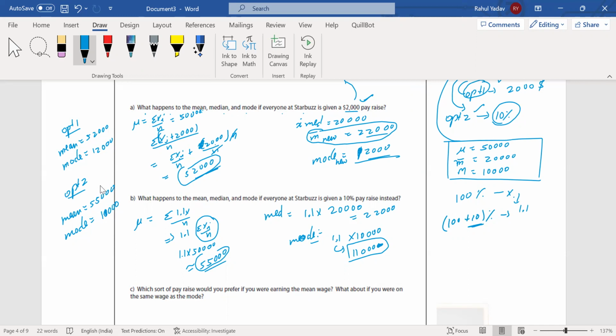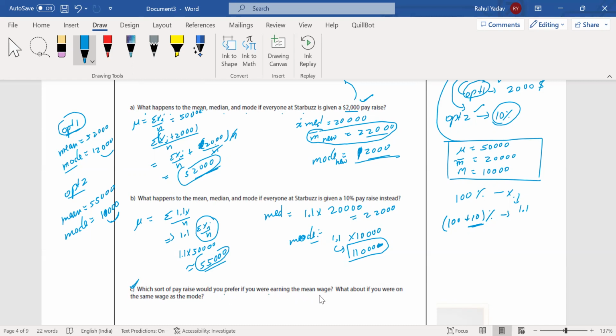Great. If my average was taken to be the mode, then option one is better for me, because in this case I will get a hike of 2,000, but in the other case I will get a hike of only 1,000. So this is how the mean, median and mode can be used in business problems. In question C, which sort of pay raise would you prefer if you were earning the mean wages?